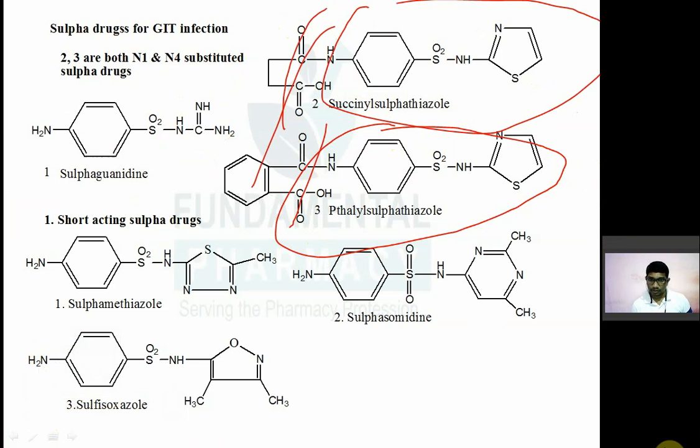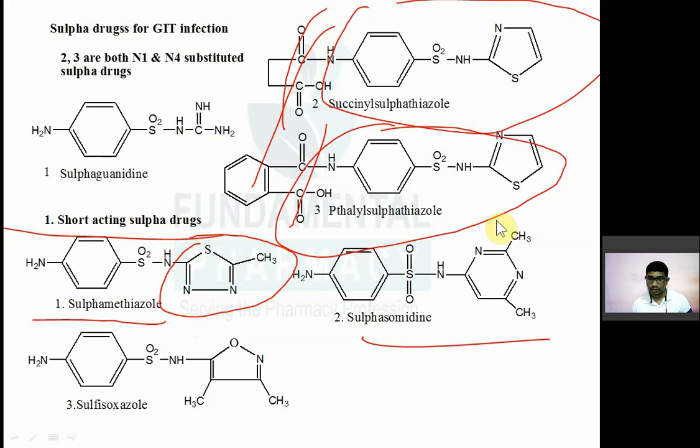Okay, the next class is the short-acting sulfonamides. First is sulfamethizole. Methizole means thiadiazole: a 5-member ring plus 2 nitrogens. Then sulfasomidine, which has dimethyl pyrimidine. Then sulfisoxazole: look at the name, it has an oxazole ring. Here at N1 there is an oxazole ring. Sulfisoxazole.